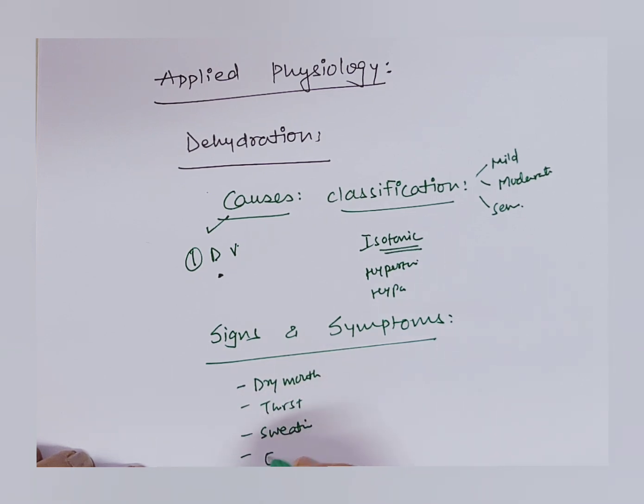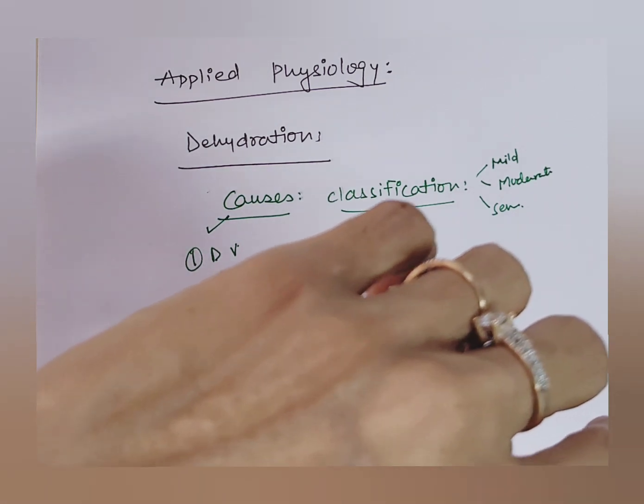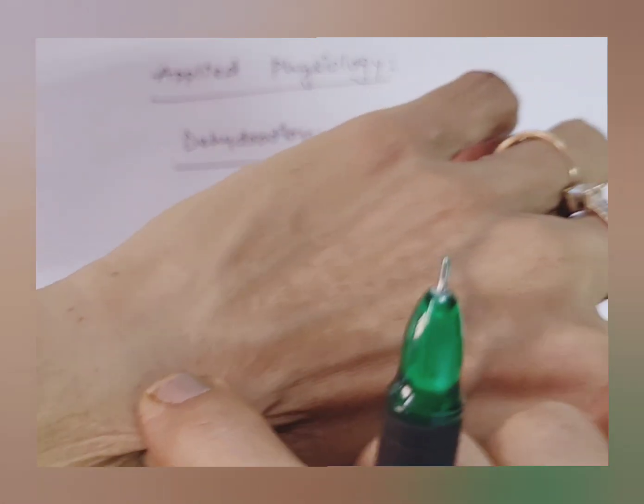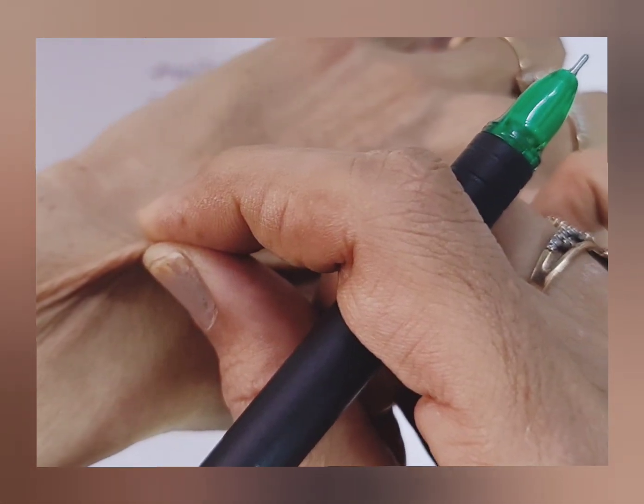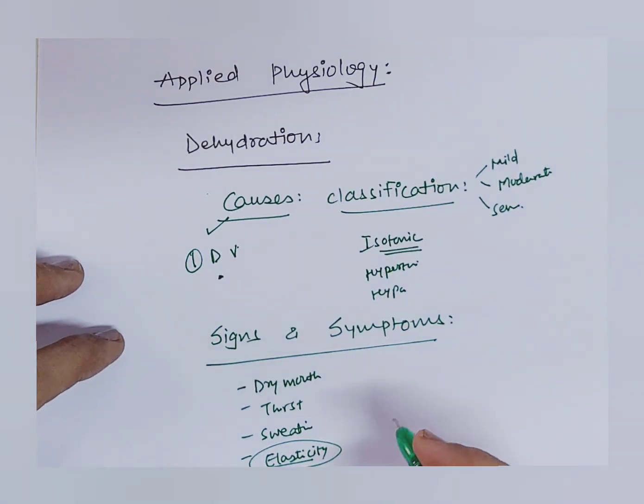Skin elasticity is one of the important tests. The skin elasticity test is carried out by the pediatrician: if we pinch the skin, the pinch should come back within a few seconds. If I give a pinch, my skin is elastic and will come back to its normal position. In dehydration, elasticity is reduced. Urine output is also decreased, in mild to moderate dehydration.